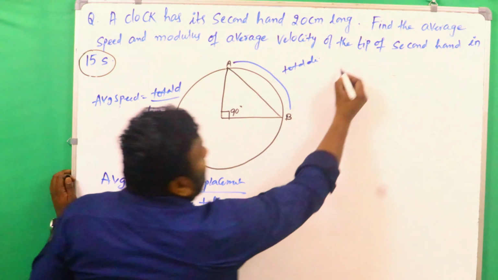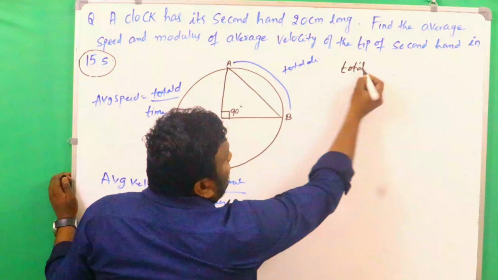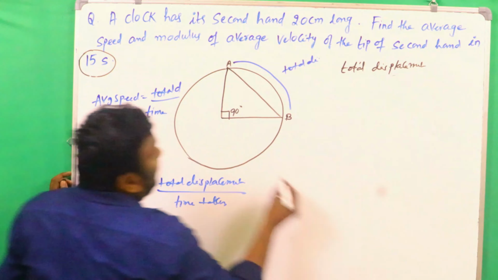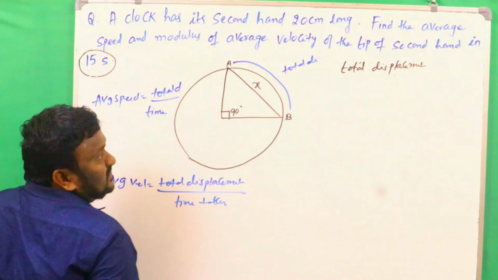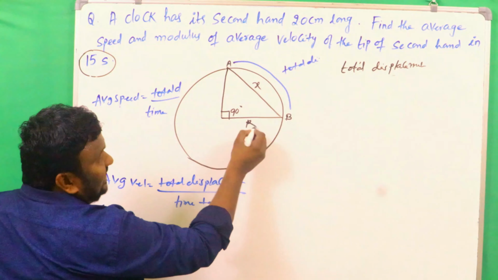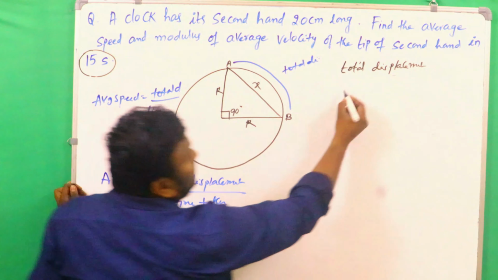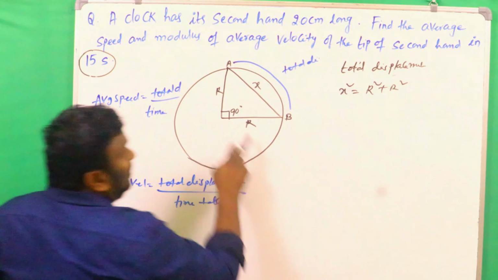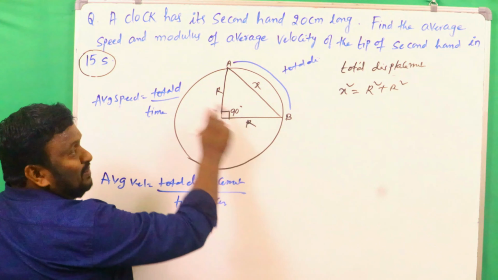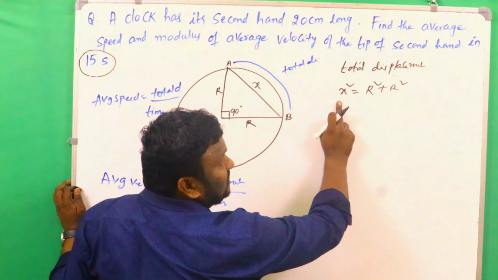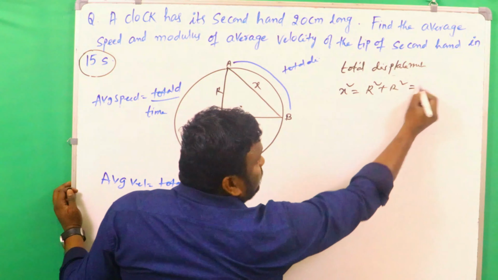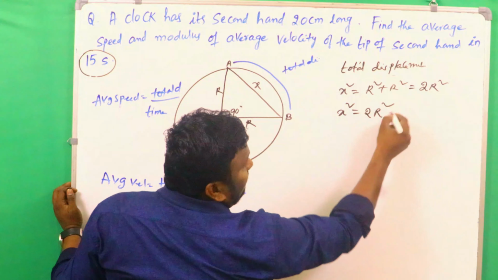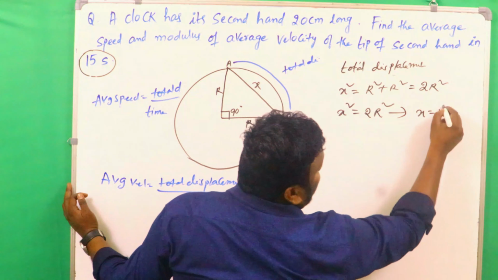So first I am going to write here total displacement. For example, I am saying now it is x. X is the displacement here, and this is the radius, and this is also the radius. According to Pythagoras, hypotenuse square is equal to side square plus side square. Then x square is equal to r square plus r square, that is 2r square. It means that x is equal to root 2 r.